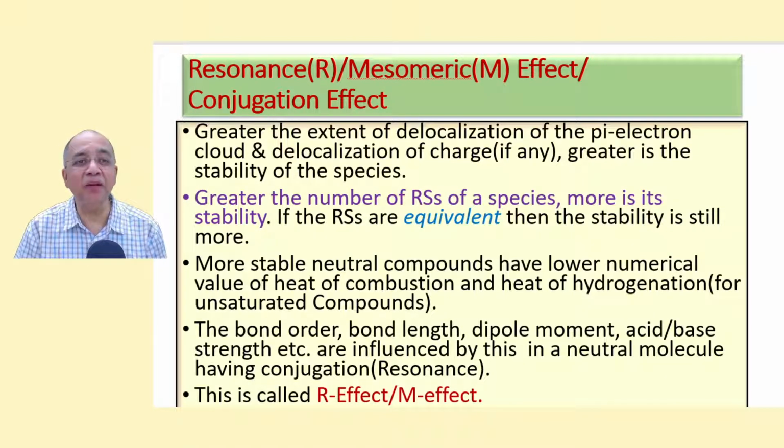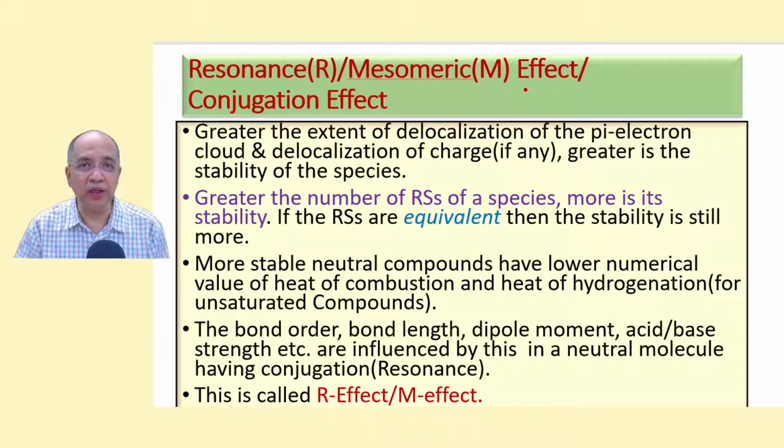Now let me bring my pen to show you. Yes. Resonance effect in organic chemistry is also called mesomeric effect, M effect. So R effect and M effect, they are one and the same.